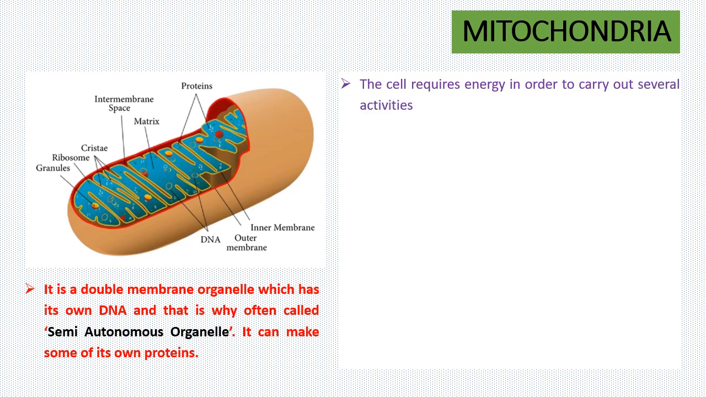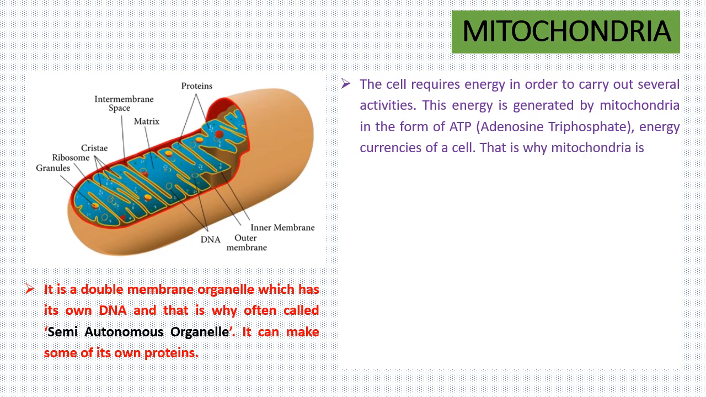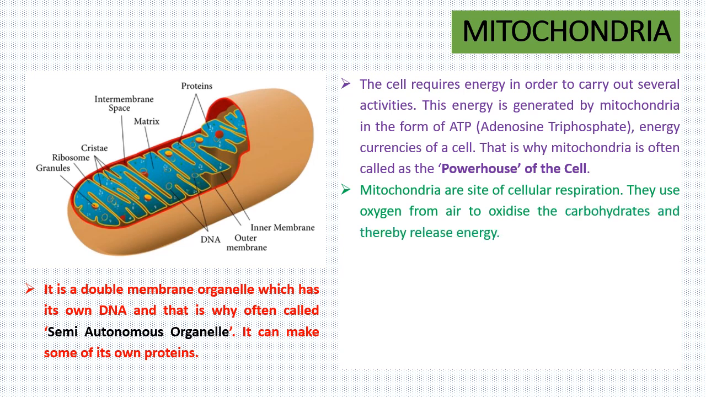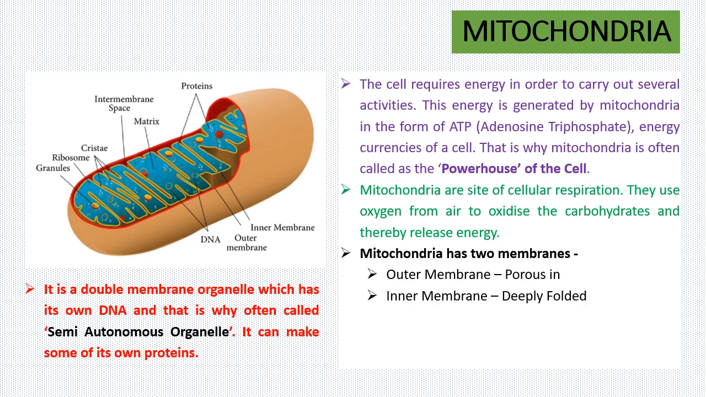The cell requires energy in order to carry out several activities, and this energy is generated by the mitochondria in the form of adenosine triphosphate, in short ATP, which is the energy currency of the cell. Because the mitochondria synthesizes the energy in the form of ATP, it is also known as the powerhouse of the cell. The mitochondria is also the site for cellular respiration. Cellular respiration means the breakdown of carbohydrates in the presence of oxygen to release energy. Again, energy in the form of ATP.